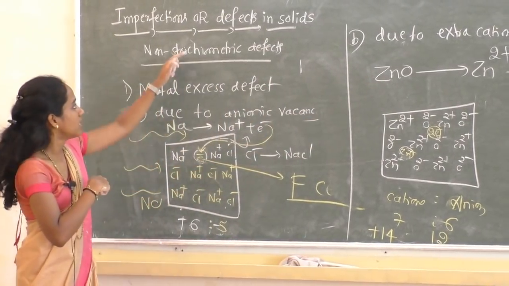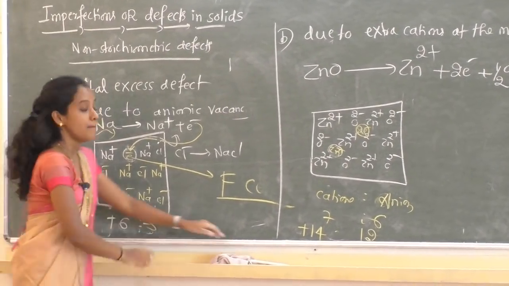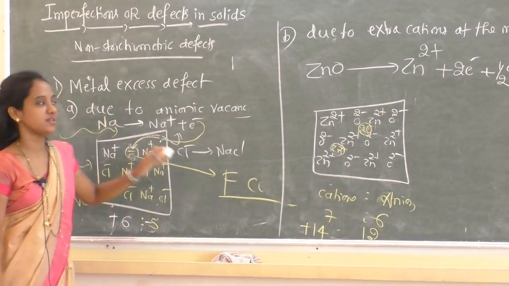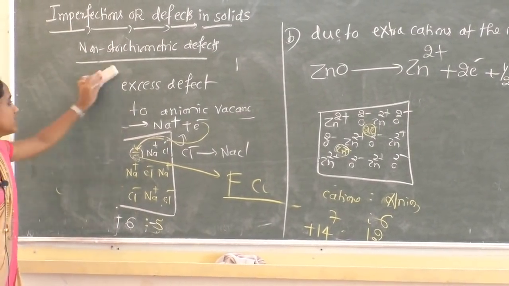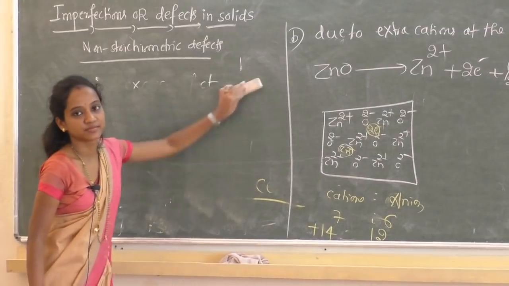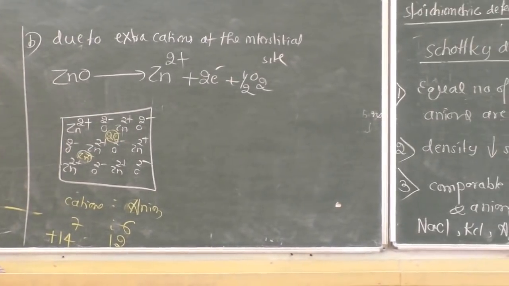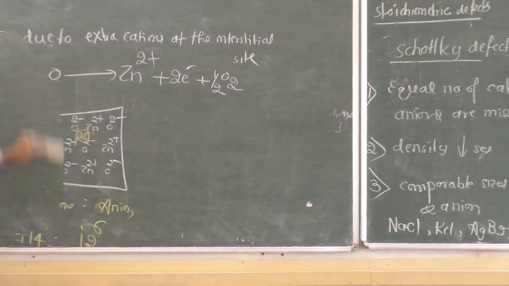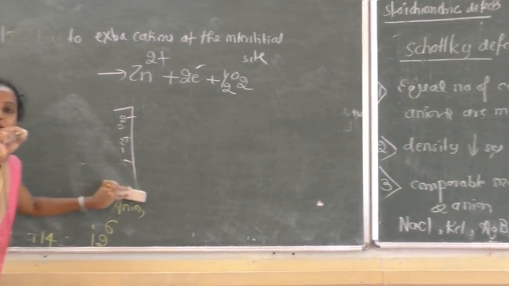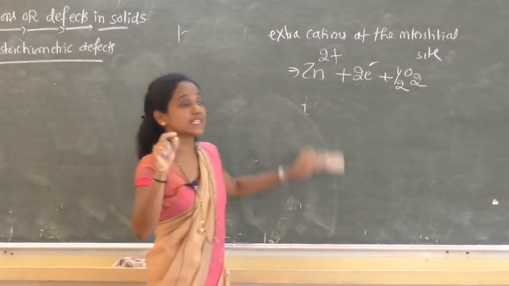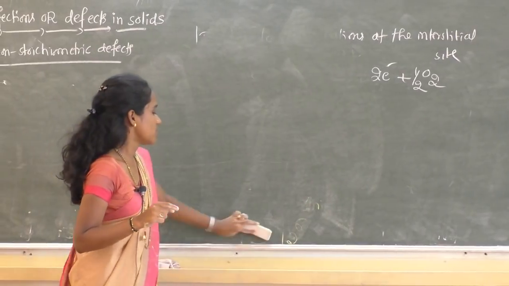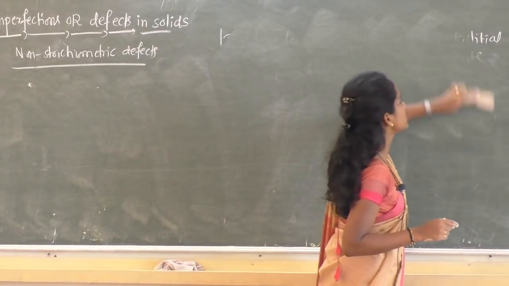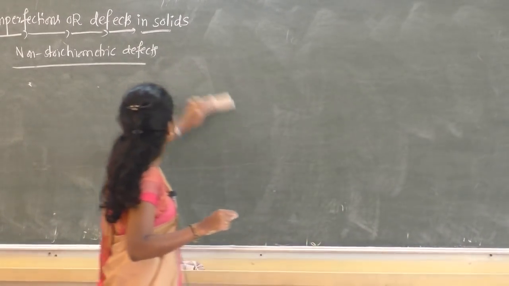Now the second type under non-stoichiometric, metal deficiency defect. The name itself indicates deficiency of metals. In the first type it is excess, metal excess. So now let us discuss metal deficiency defect.